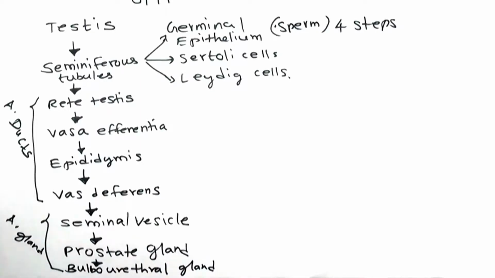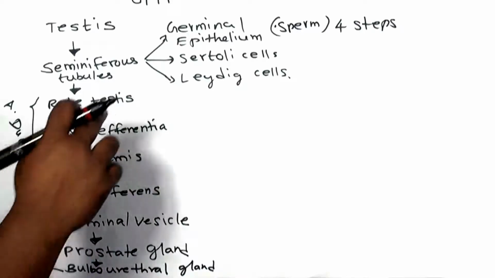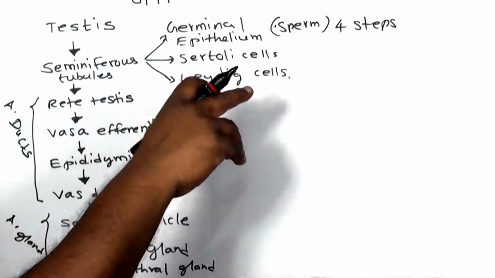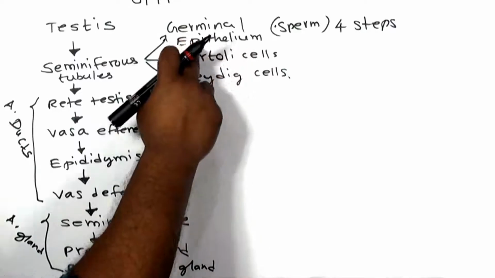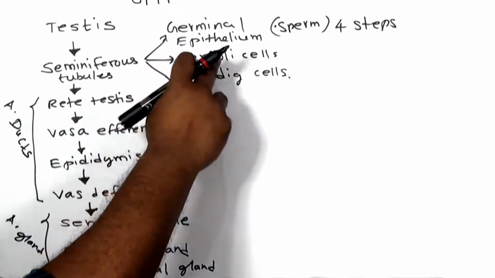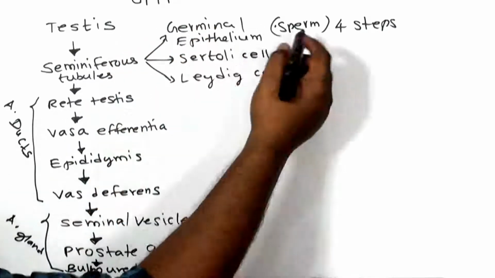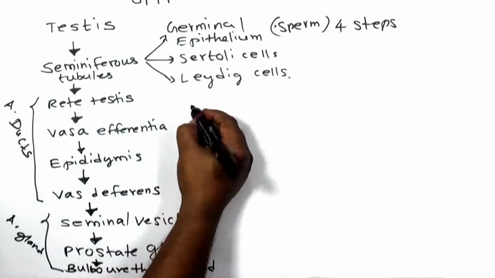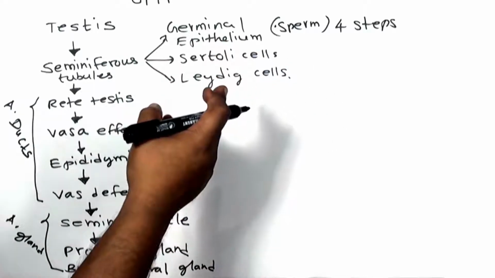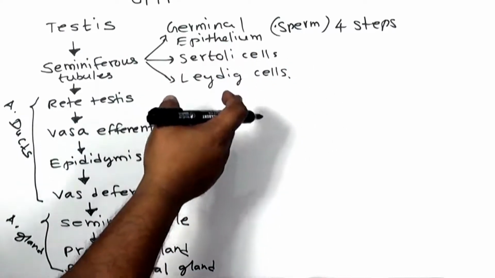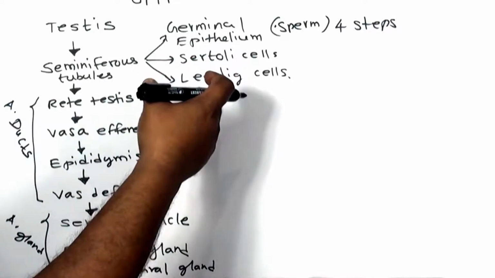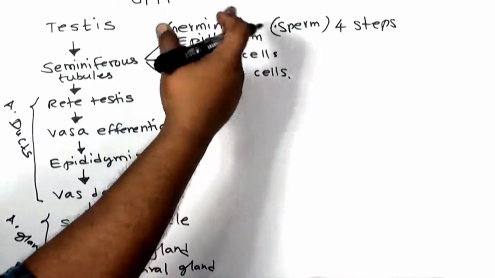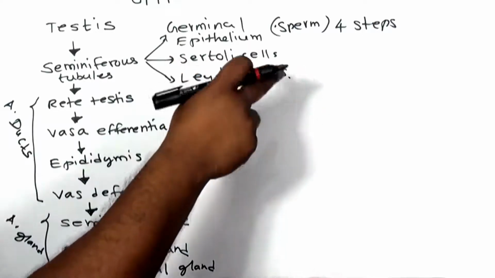These 4 steps are very important. During that time, the spermatogonia, the sperm mother cell, will be turned into a primary spermatocyte, and then the primary spermatocyte will be turned into a secondary spermatocyte. The secondary spermatocyte will be turned into spermatids, and finally the spermatids will be turned into spermatozoa.